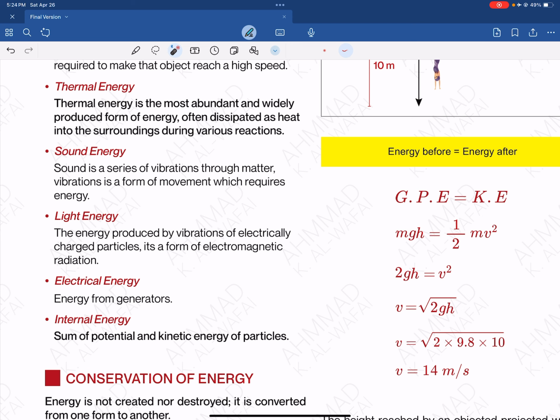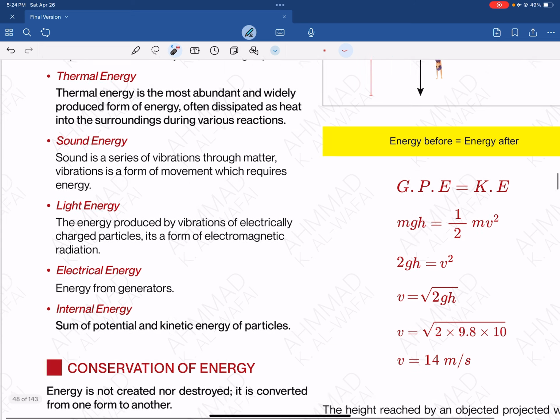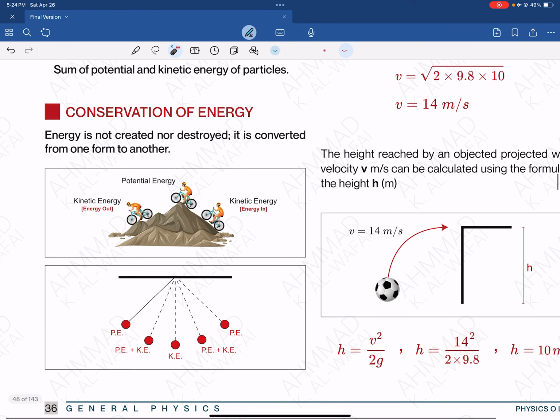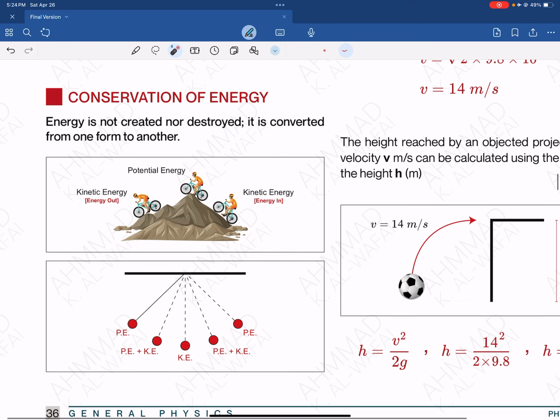All of what I just said is under one big umbrella of law: energy cannot be created or destroyed. It can be only transferred from one form to another. So this is one of the examples. You've got this guy, he's going up and then he's gonna go down.